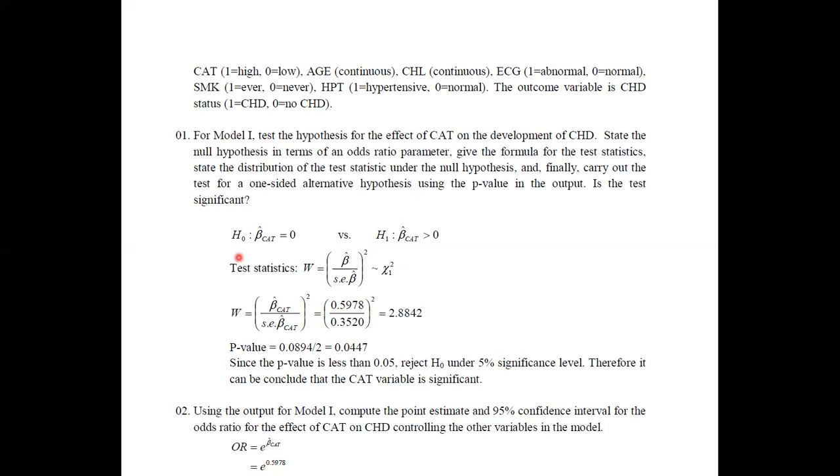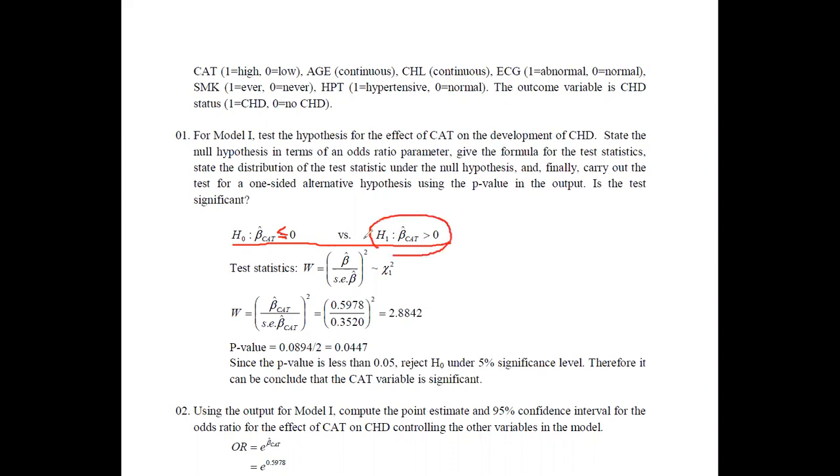Therefore, we can simply say that H naught is beta cat equals 0 versus the alternative, beta cat greater than 0. Here you can say it is equal to 0, or actually less than or equal to 0 if you need.